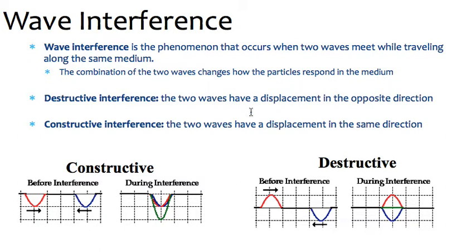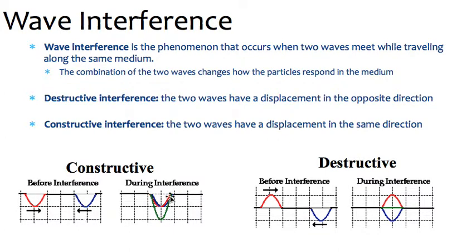So what that means with this displacement term, like if you look at these diagrams here, constructive, we have the red wave and the blue wave. They're traveling opposite directions. They're going towards each other. And their displacement here is both in the down direction. Okay, so like if you think their troughs are combined, are in the same place together. So when they combine, these ended up with the same amplitude originally, so it ends up doubling the amplitude, and so the green wave is the interference that they create. Right? So red plus blue, since they're the same amplitude, they end up doubling the total amplitude at that moment.